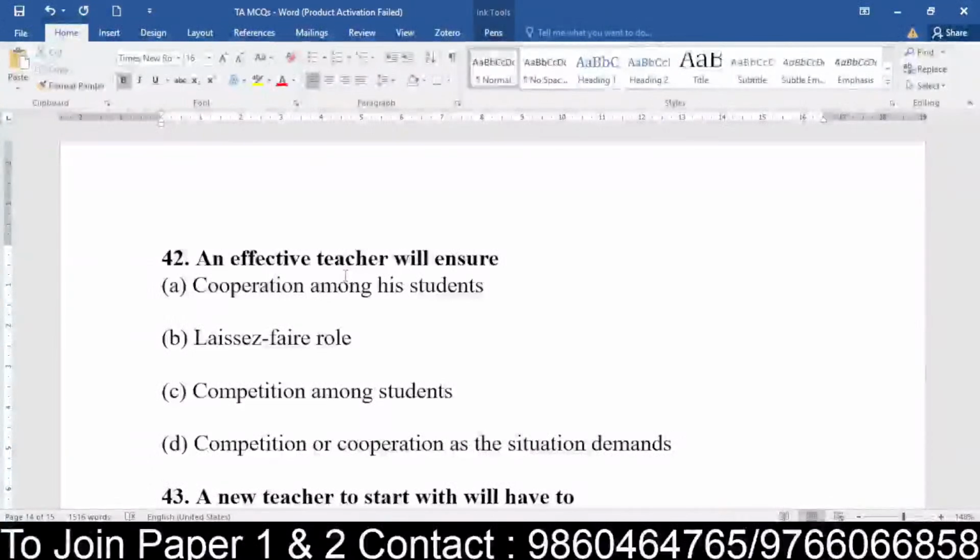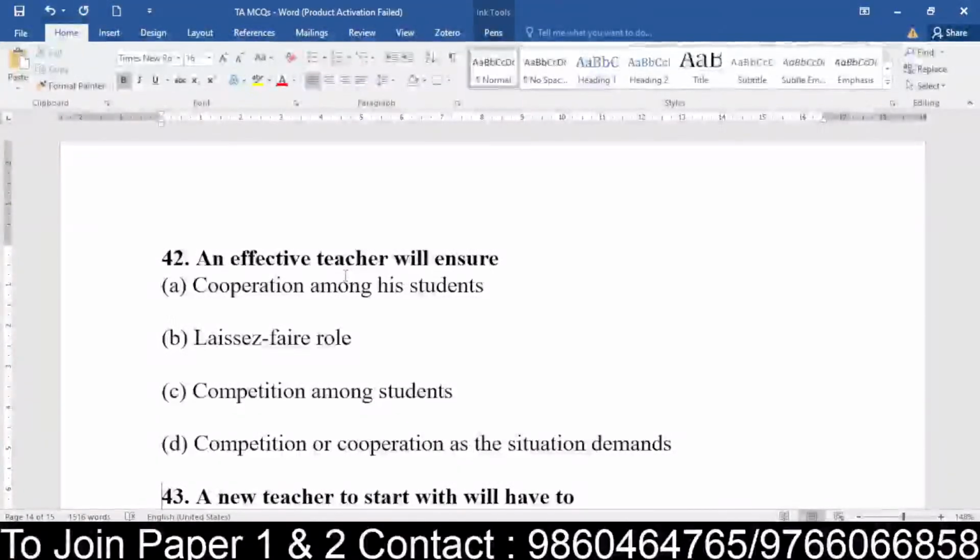Okay, from this question, yes, we already have an answer for question number 42 from one of the students. Others can then speed up. If someone can answer, it means you also can be in the same category and speed up with the question. Okay, so what is an effective teacher? The one who brings cooperation, or one who is very democratic or participative, or one who brings competition among the students, maybe in some form, but they have not mentioned whether it is a competitive spirit or what.